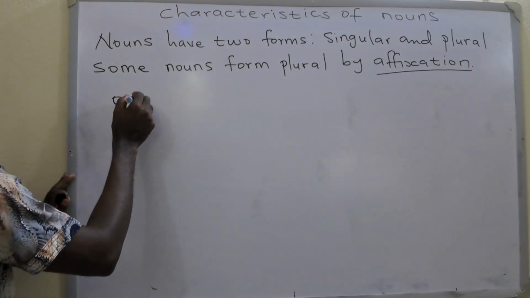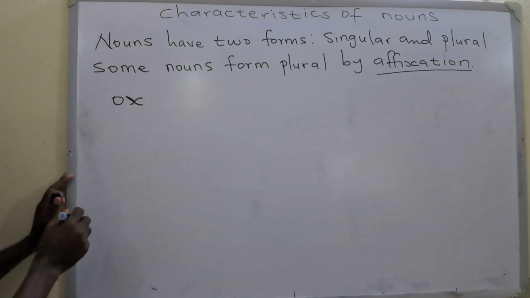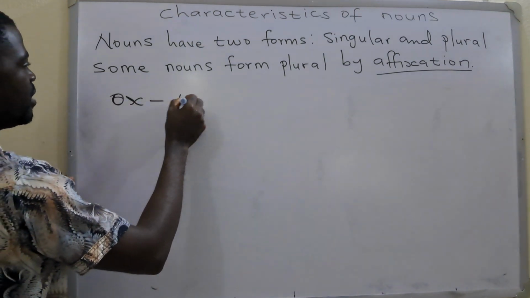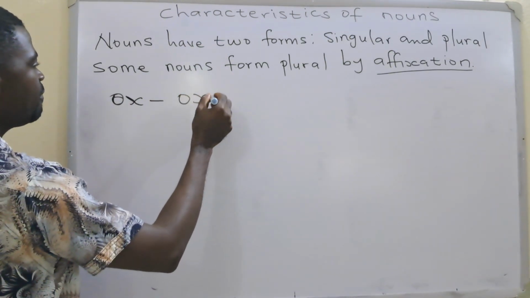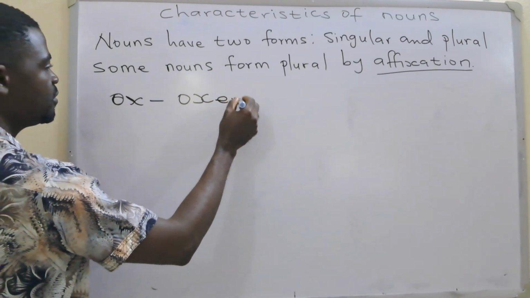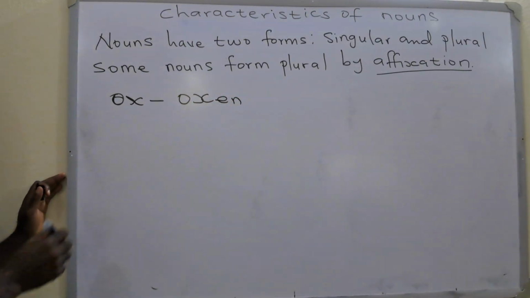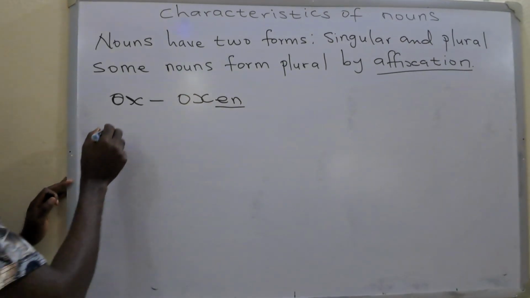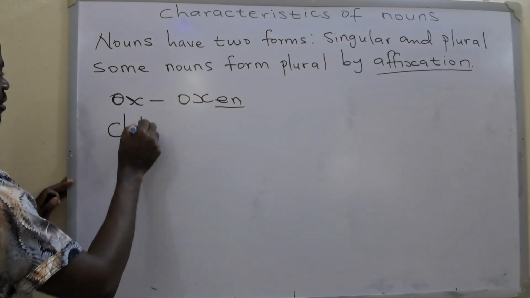Ox, for example. If you want to get a plural of ox, you have oxen, oxen, the plural. Child, you have child.